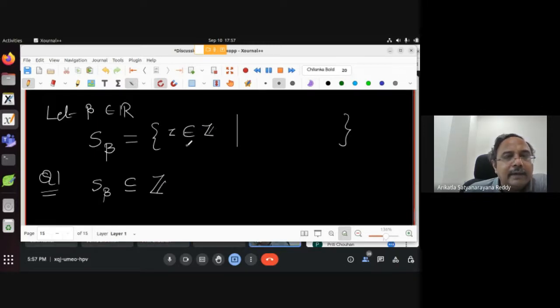First of all, it is a subset of Z, but now I'm taking z less than or equal to beta. Which integers am I taking? Those integers which are less than or equal to beta. Now, to help you understand, I give an example. I take beta equal to, let us say, 7.3. So can somebody tell me what is S beta?